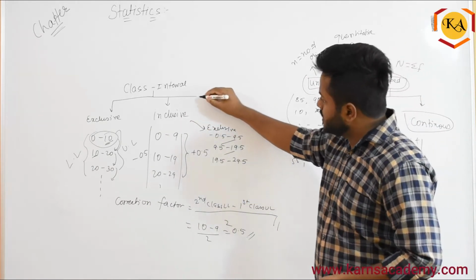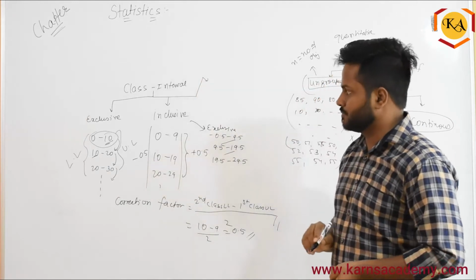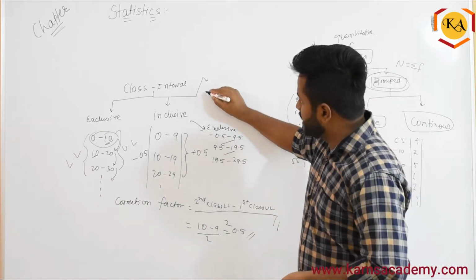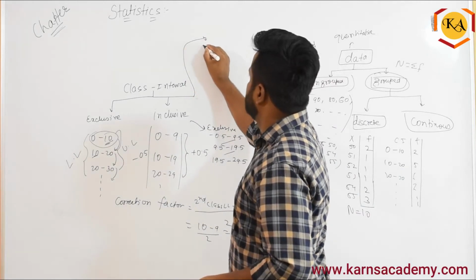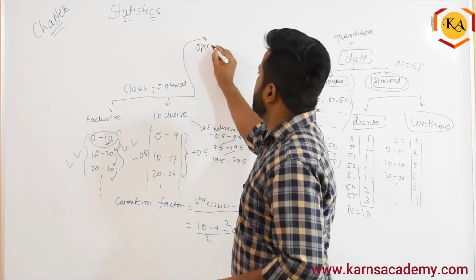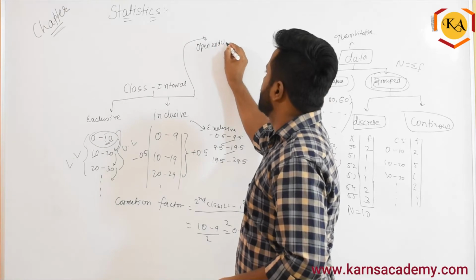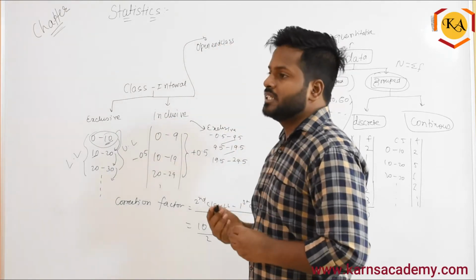Okay. There is a third category. I will write like this. It's called open-end classes. What do you mean by open-end classes?